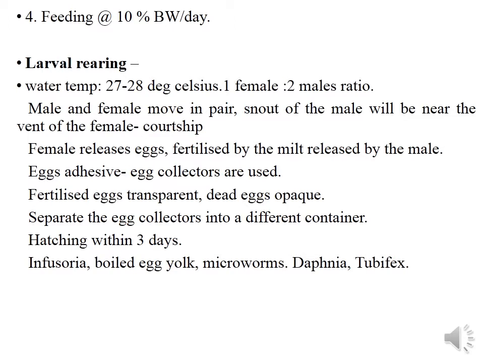Once it is hatched and the fry comes out, infusoria, boiled egg yolk, microworms, daphnia and tubifex are the live feeds that are supplied for growth of the goldfish larva.